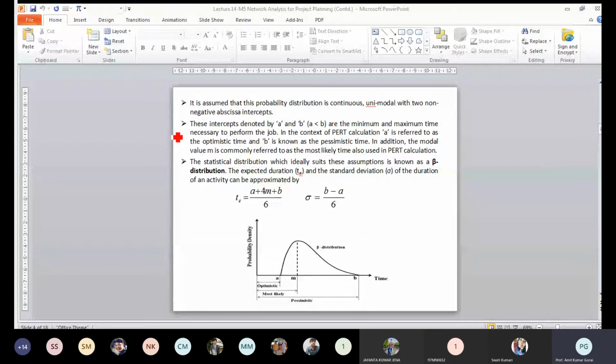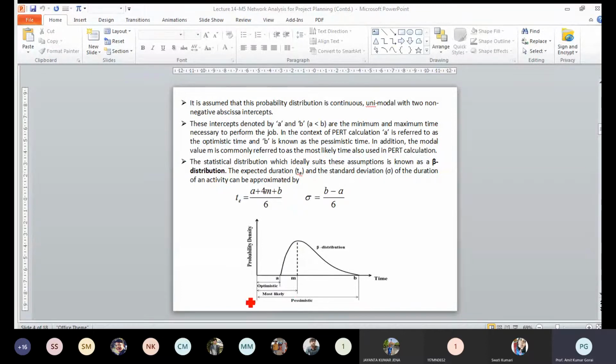The statistical distribution which ideally suits these assumptions is known as the beta distribution. Generally, if we analyze the completion time of a project and its uncertainty, this is considered a beta distribution. It can be a normal distribution if it is symmetric in nature. But in general, it is considered a beta distribution for the analysis, because with real-time data, it is mainly fitted with this type of distribution function.